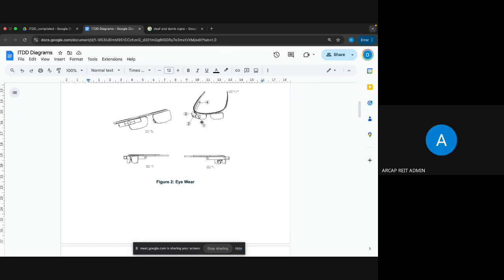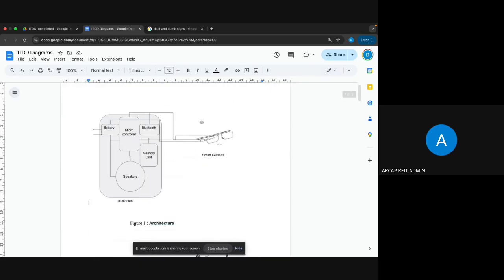It will sense that and convert it into voice, and the voice will come through the speaker. So whatever they are communicating with signs will be converted into normal voice and will come to us through the speaker.